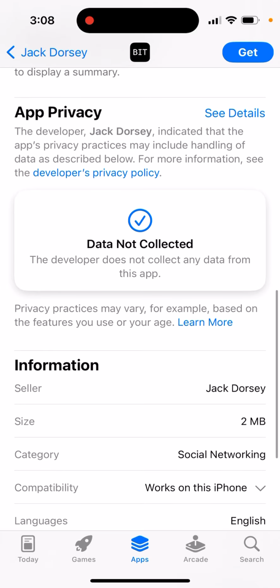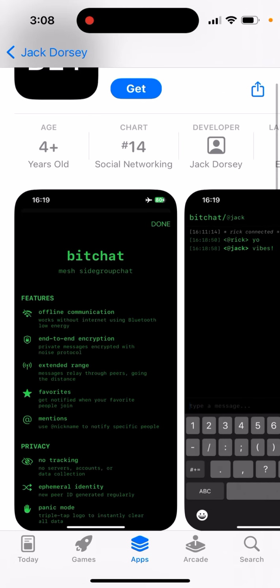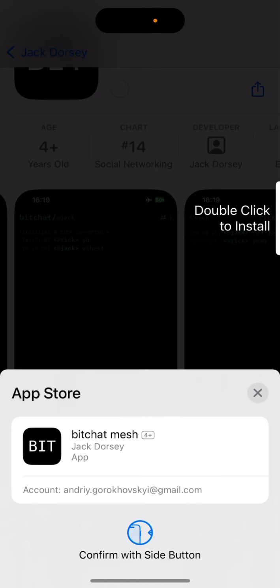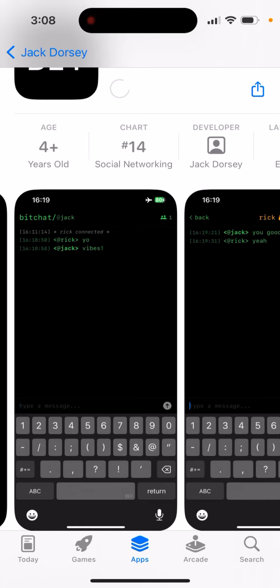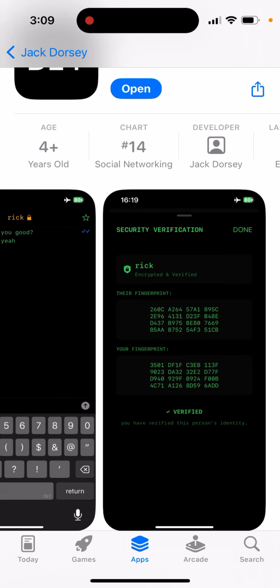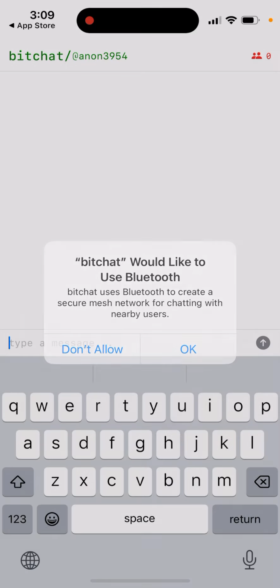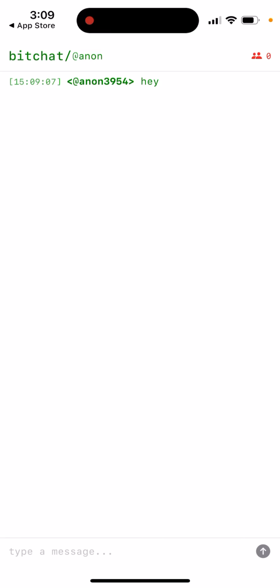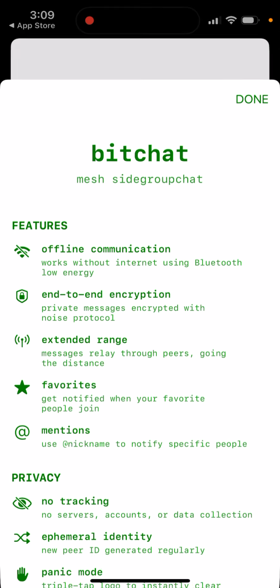So this is kind of like a simple app. Telegram and all other messengers have this functionality where you can just chat with people who have Bluetooth around you. But yeah, let's just install it and see what it is. So here you obviously need to have Bluetooth, you need to have notifications, you have your username. Seems you can just change it, and then you can see that nobody is around.